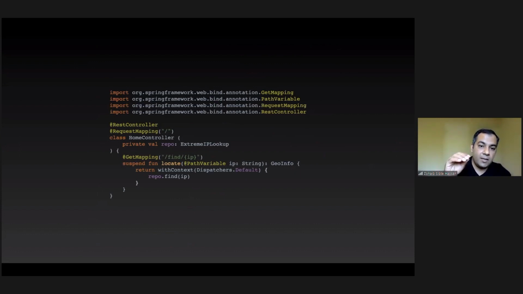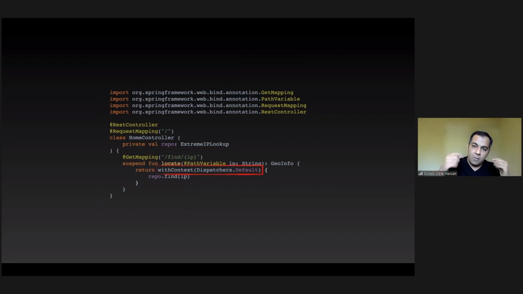Similarly, at the controller level, I would have the exact same thing. Locate is a suspend function, just like we saw, and everything inside is just a suspend function. So everything all the way to the bottom is a suspend function. With context is going to give you, the important part is with context here that I called out. With context is just like schedulers.